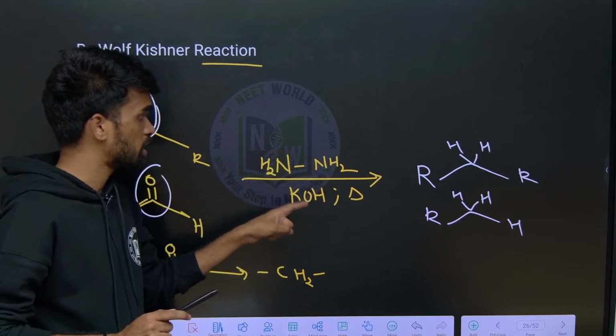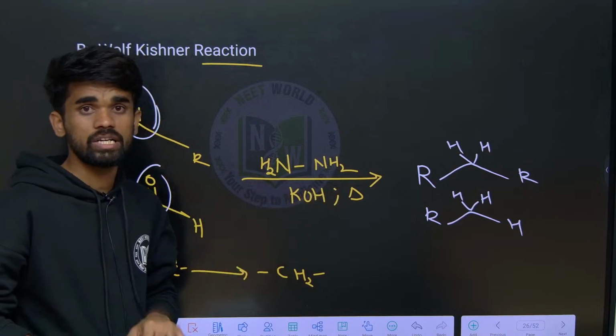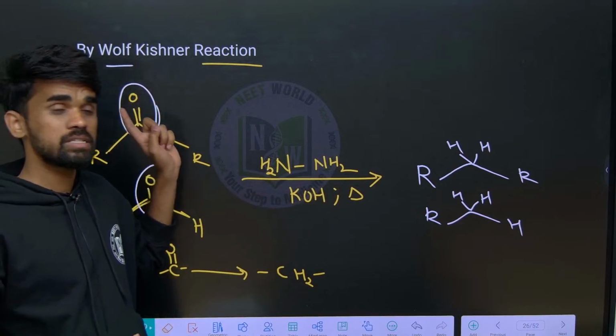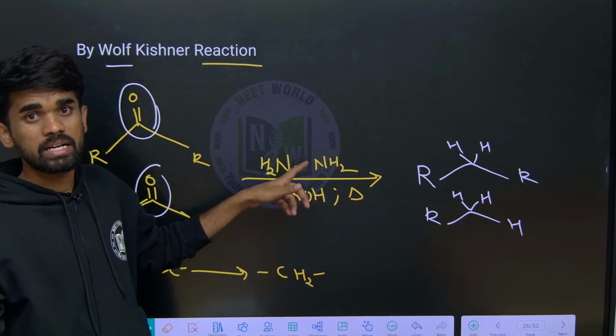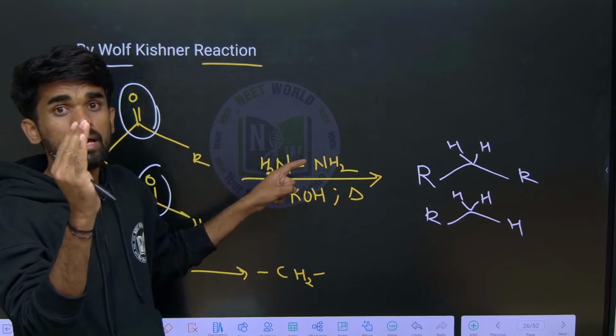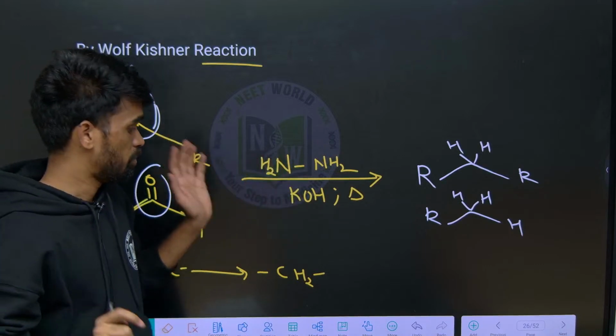In Wolff-Kishner reduction we are using hydrazine in basic medium. That is, alkaline medium, and heating is required. In Clemmensen reduction, zinc amalgam is used in acidic medium. Here it is basic, there it is acidic. This is the main difference.